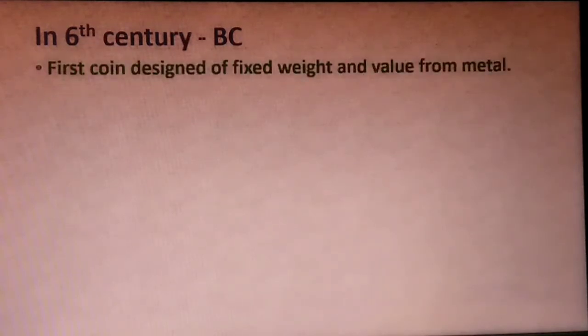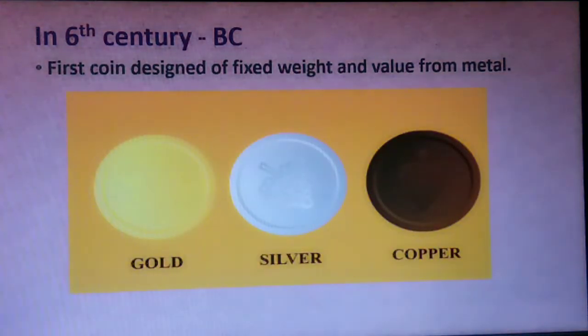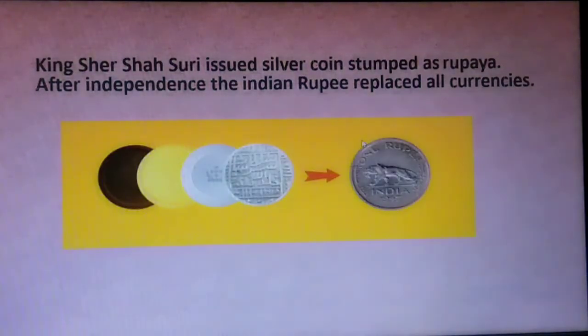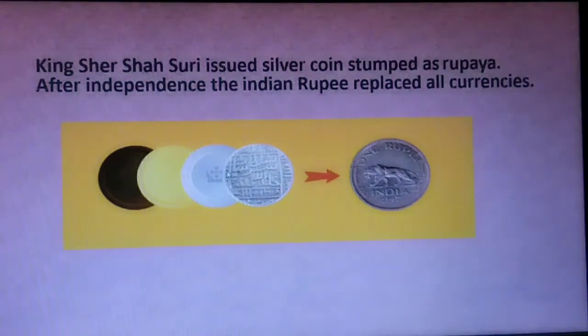In the 6th century BC, the first coins were designed with a fixed rate and value from metals. The metals were gold, silver and copper. King Sher Shah Suri issued silver coins stamped as rupaya. This word rupaya is taken from the Sanskrit word rupya. After independence, the Indian rupee replaced all the currencies which had been issued earlier.